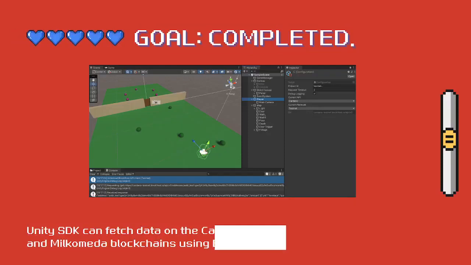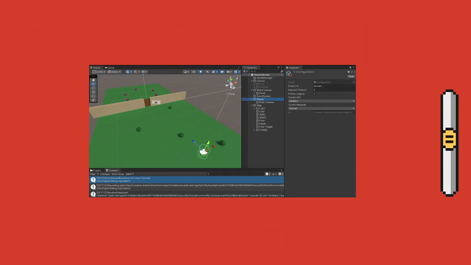So we solved this by building what we call the Cardano Unity SDK, where you can actually fetch data from Cardano, IPFS, and Milkomeda blockchains directly through Blockfrost. And it's pretty straightforward. You just import it, and your possibilities are limitless as far as the framework itself is concerned.